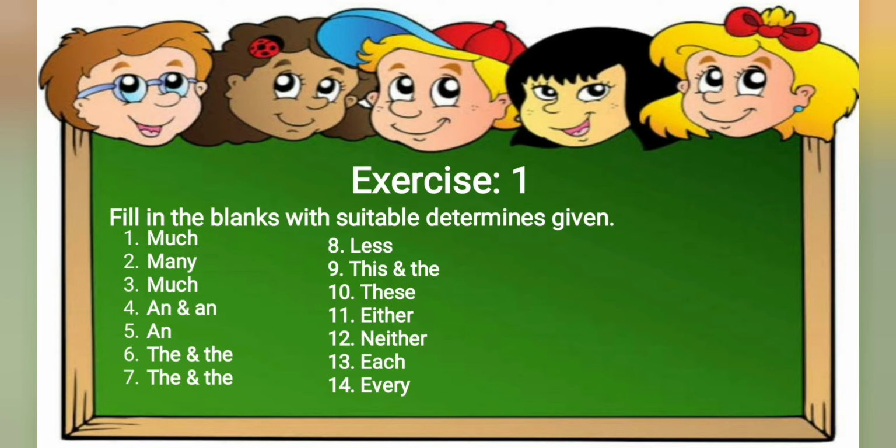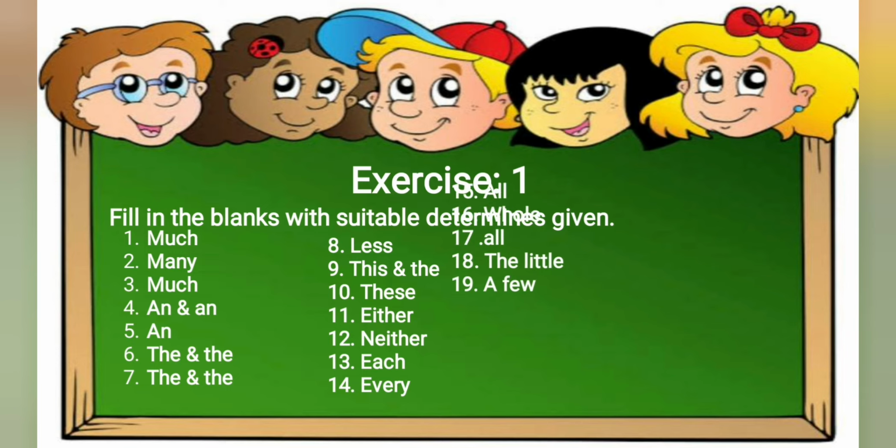There is a coat at dash end of the bedroom. Answer is either. Dash team won. Neither team won, no one. Meaning, dash soldier was assigned his duty. Each soldier was assigned his duty. The lady visited the nun dash week. Answer is every. The lady visited the nun every week.